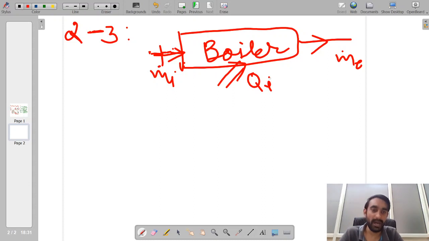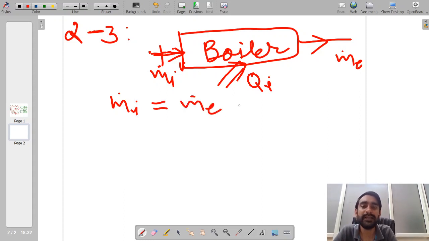Now we have to operate the system in a cyclic manner, whatever mass is entering one component is the same that passes through the other components. Because of that, we have to operate in a steady manner. So if the process inside this one is happening in a steady manner, m dot i will be equal to m dot e, and that will be equal to, say, m dot s, the mass flow rate of our working medium.